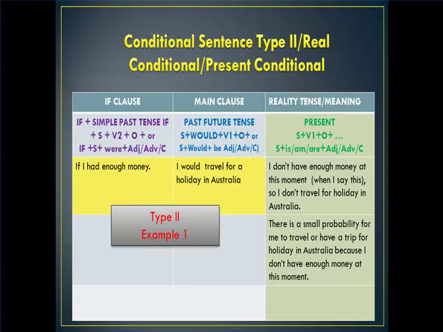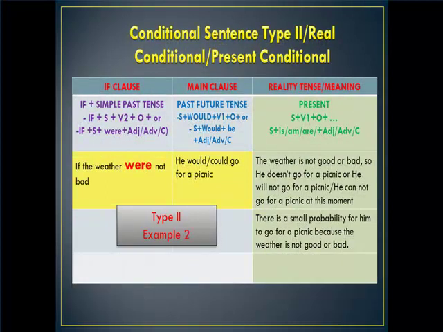The meaning contained in this type is, there is a small probability for me to travel or have a trip or holiday in Australia because I don't have enough money at this moment. Yeah, this is similar with this. And we can also look at the other example from the second type here.